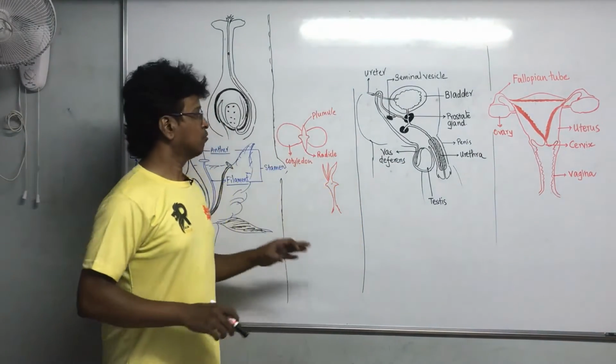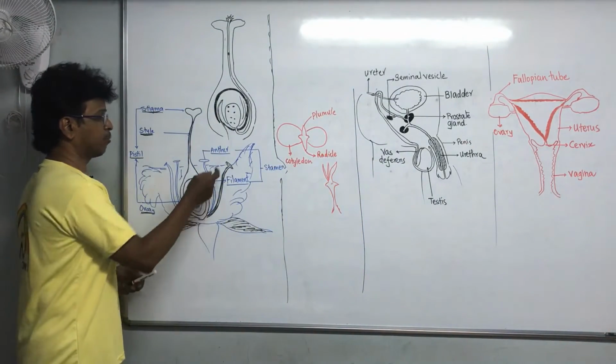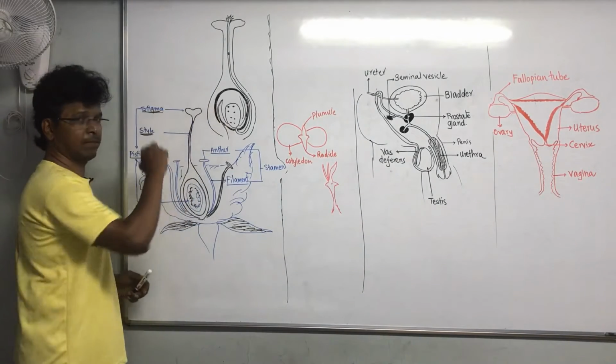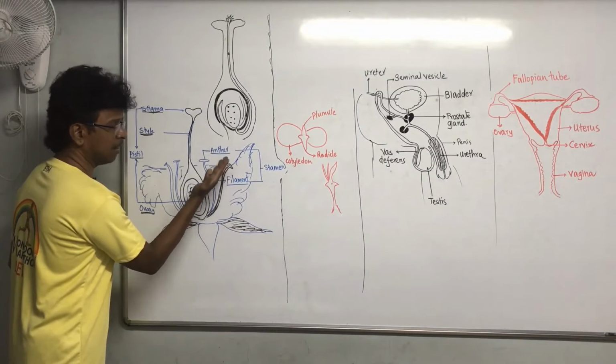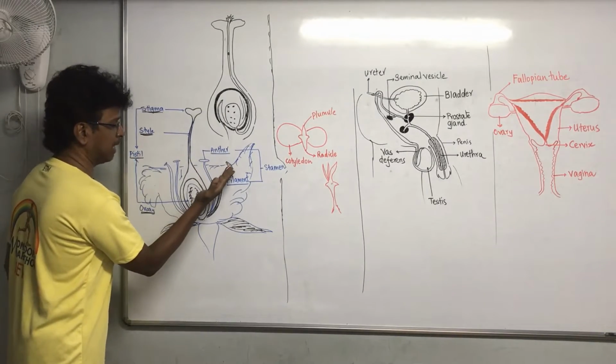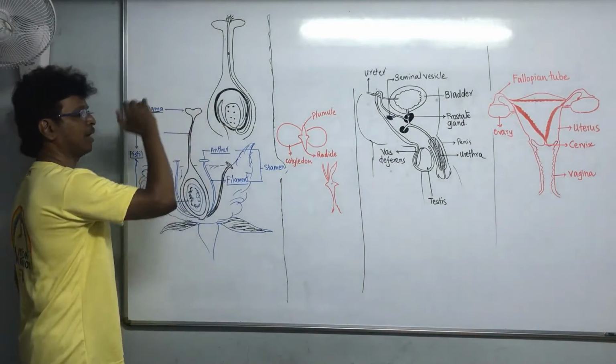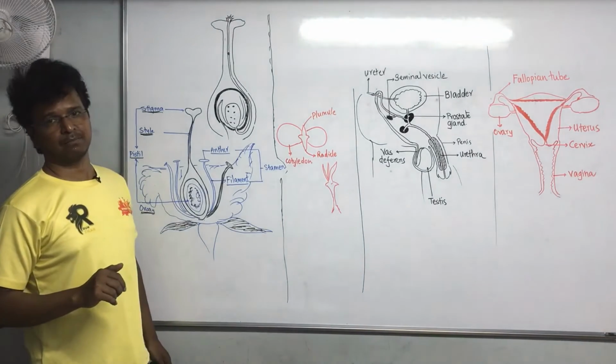Okay, my dear students. But the pollen grain has to get embedded on the stigma. The male gamete has to get implanted on the female body part.